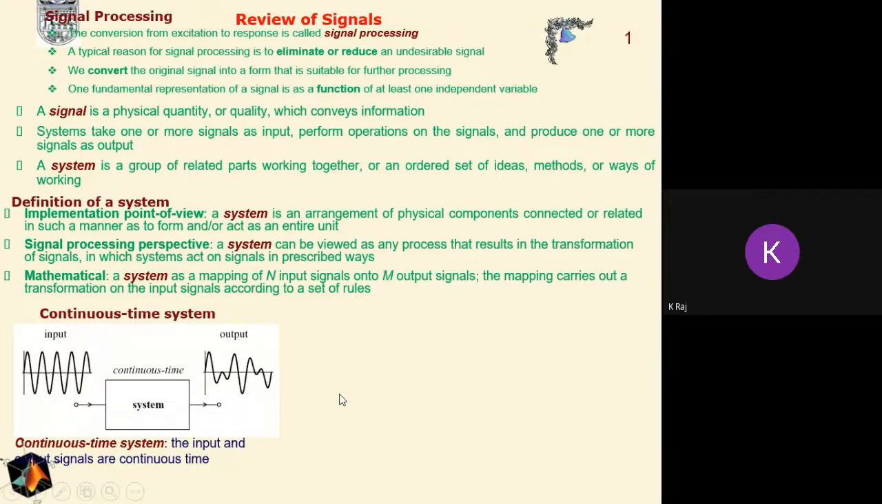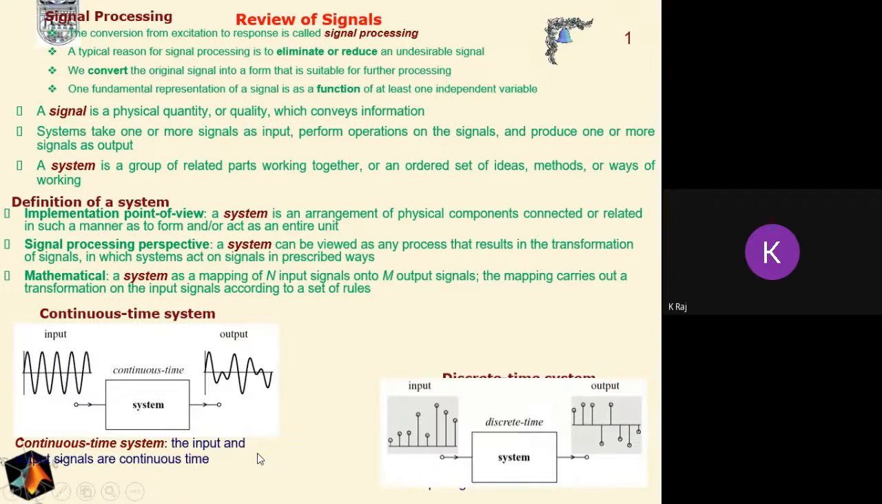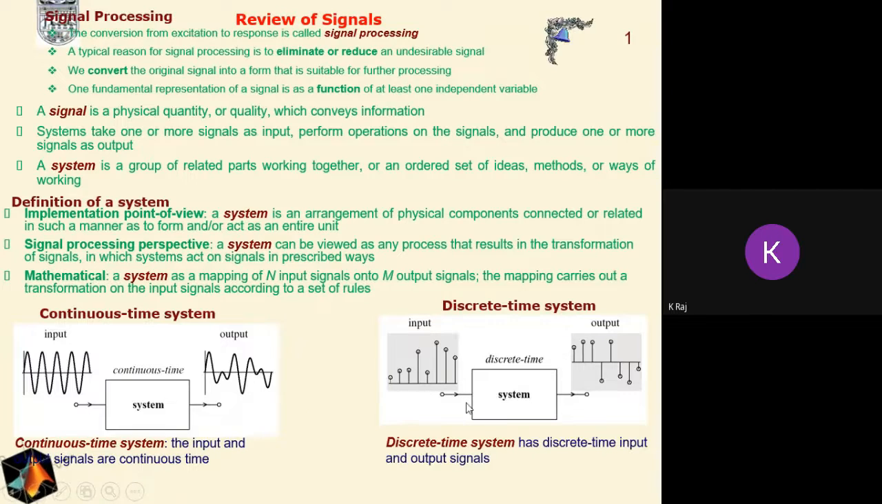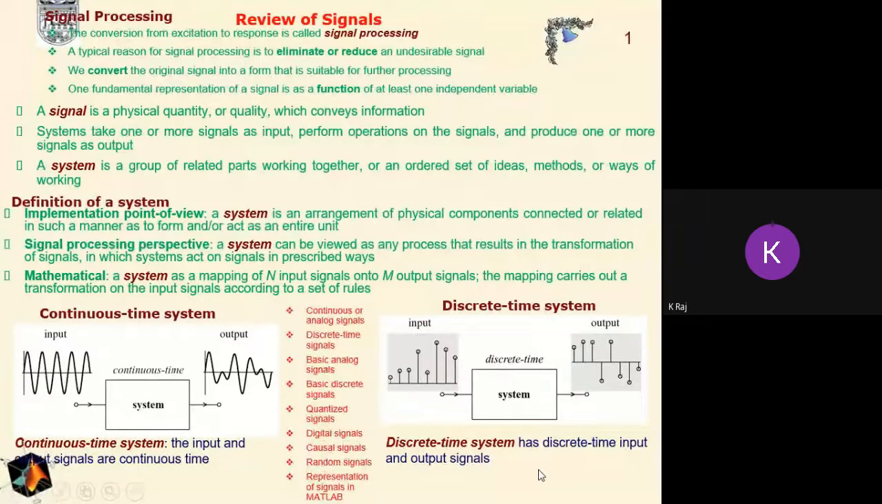Graphically, for continuous time signals, the system operates on the input signals according to the rules, regulations, or the arrangement of the components in order to get the desired output, and it is known as the continuous time system. The input and output signals are in the continuous time domain here. In the discrete time system, the system operates on the discrete time input in order to extract the discrete time output, so the discrete time system has discrete time input and discrete time output.